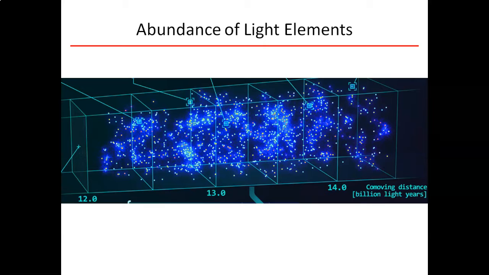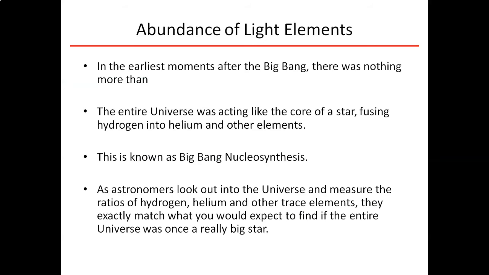Now, our third piece of evidence or pillar is our abundance of light elements. Okay, and so our light elements being mainly hydrogen and helium, and the fact that the universe is composed mainly of these two elements. They make up the large percentage, okay? And this is because after the Big Bang, we had just energy, and then when that energy formed into matter, we formed mainly hydrogen and some helium, okay? And if we look at the ratios of hydrogen and helium to the other elements, it follows exactly what we would expect.